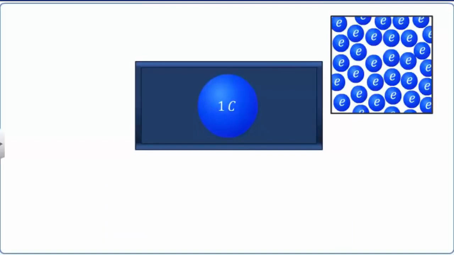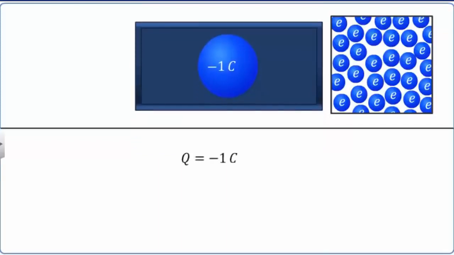Now, let us calculate the number of electrons 1 coulomb of negative charge carries. Consider a body possessing a charge Q equal to -1 coulomb. Let the number of electrons it has gained to become negatively charged be n. As the charge Q on a body is quantized, we have Q = ne, where the basic unit of charge e has a magnitude of 1.6 × 10^-19 coulomb, and Q = -1 coulomb.